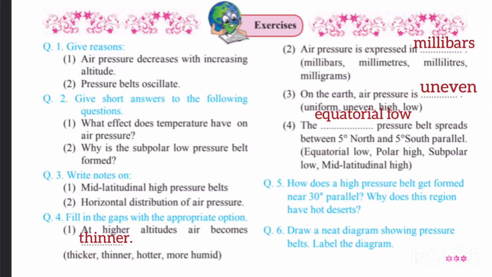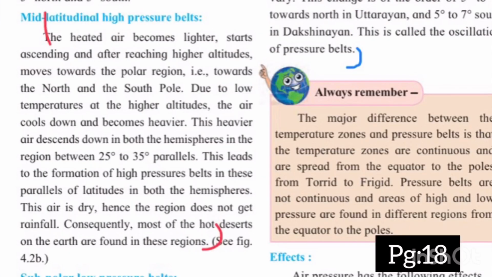Now see the next question, number 5. How does a high pressure belt get formed near 30 degree parallel? Why does this region have deserts? The answer is the same one you wrote in the notes on mid latitudinal high pressure belt, the same answer will come here. The heated air becomes lighter, starts ascending, and after reaching higher altitudes moves towards the polar region, that is towards the north and the south pole. Due to low temperature at the higher altitude, the air cools down and becomes heavier.